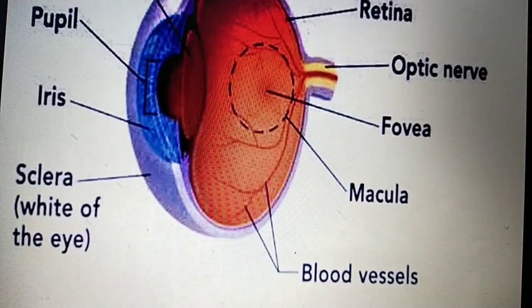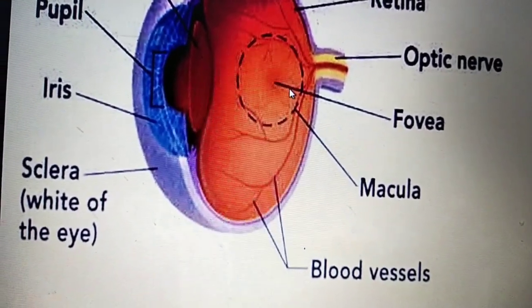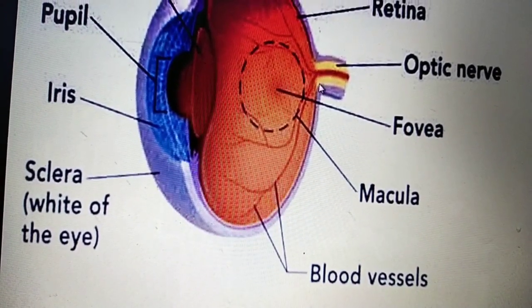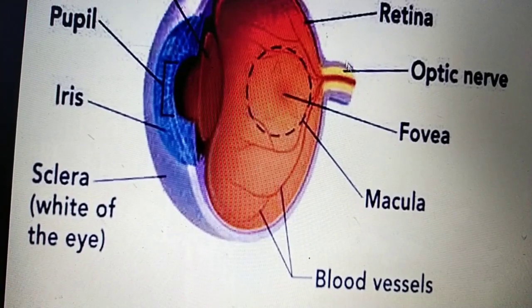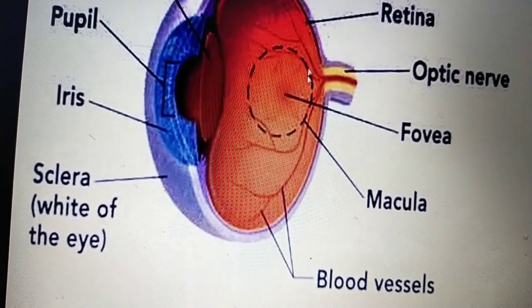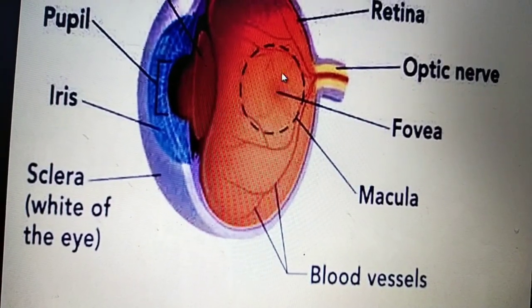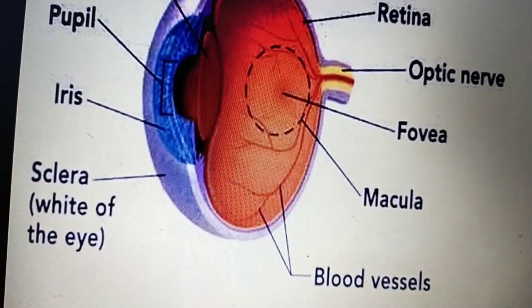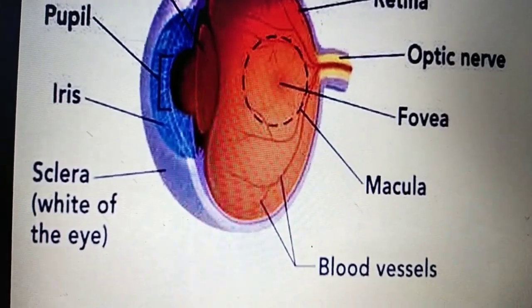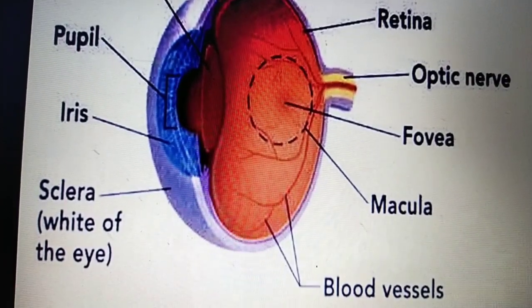And the macula, you can see here, is a round structure. The macula is a central area of the retina, and the macula is the functional center of the retina. In this only we can see the fovea. The fovea is also the centralized part of the retina, and this fovea is a tiny pit located in the macula.